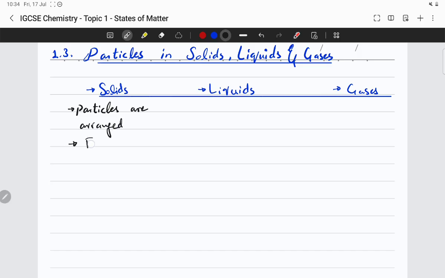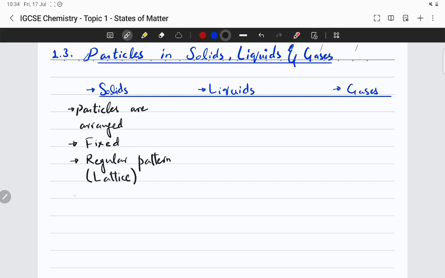Usually the particles are fixed at their position. If they are crystalline solids, they might, sometimes, not always, have a regular pattern. Crystalline solids do have a regular pattern. We call this pattern a lattice, a crystal lattice.